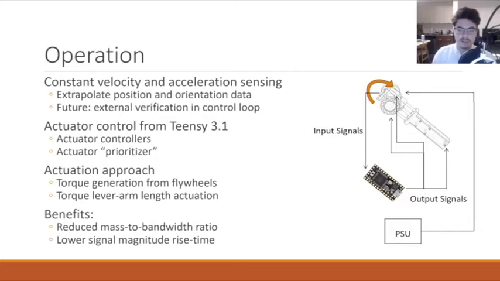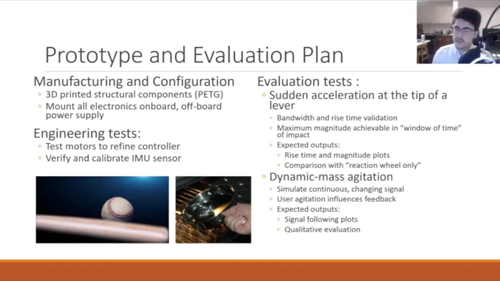The benefits of the system are to reduce the mass to bandwidth ratio and then lower the signal magnitude's rise time. There are two main tests that are going to be used to evaluate the device. The first is the sudden acceleration at the tip of a virtual lever, to validate the bandwidth and rise time benefits of the system, and then a dynamic mass agitation, dynamic mass being something like a liquid, to simulate continuously changing signals where the user's agitation of the device is going to modify the expected outputs.